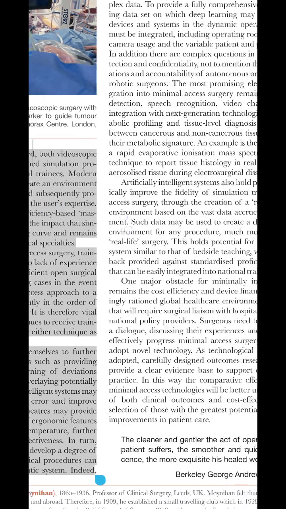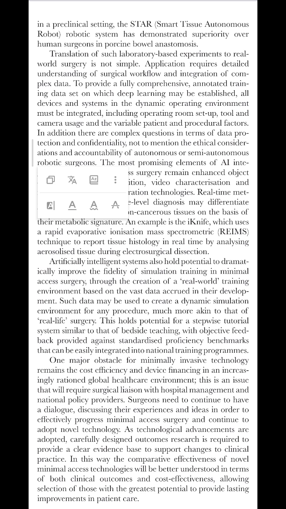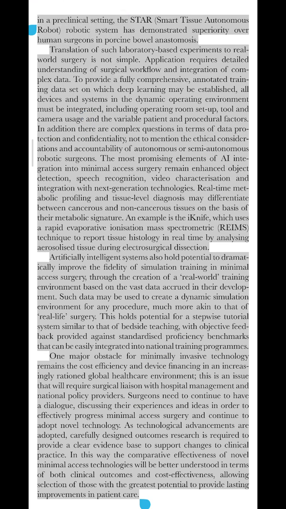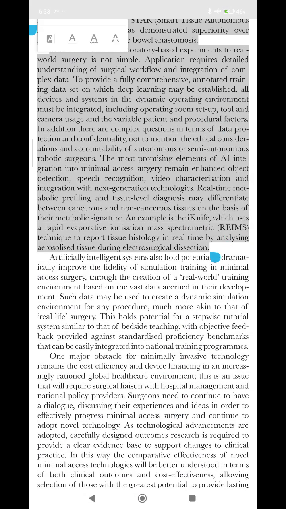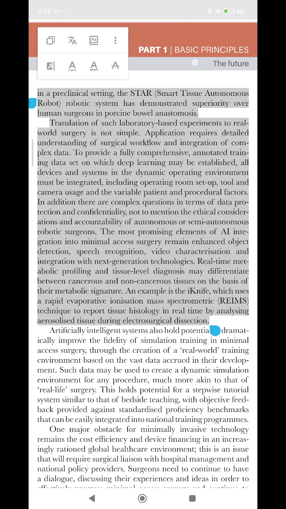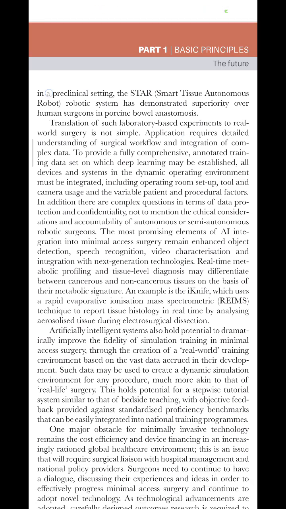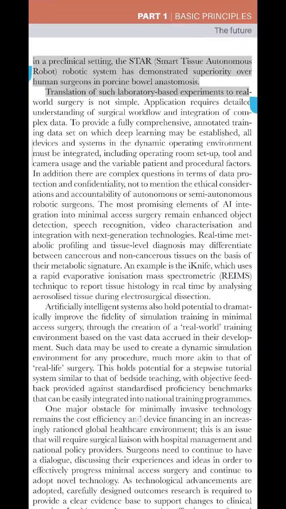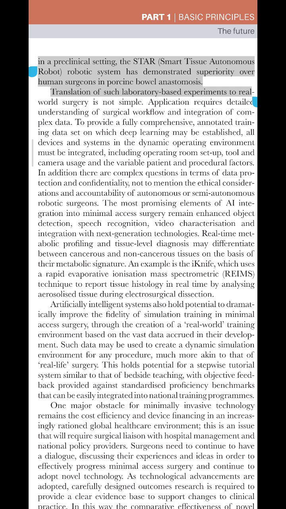Indeed, in a preclinical setting, the STAR, Smart Tissue Autonomous Robotic system has demonstrated superiority over human surgeons in porcine bowel anastomosis.